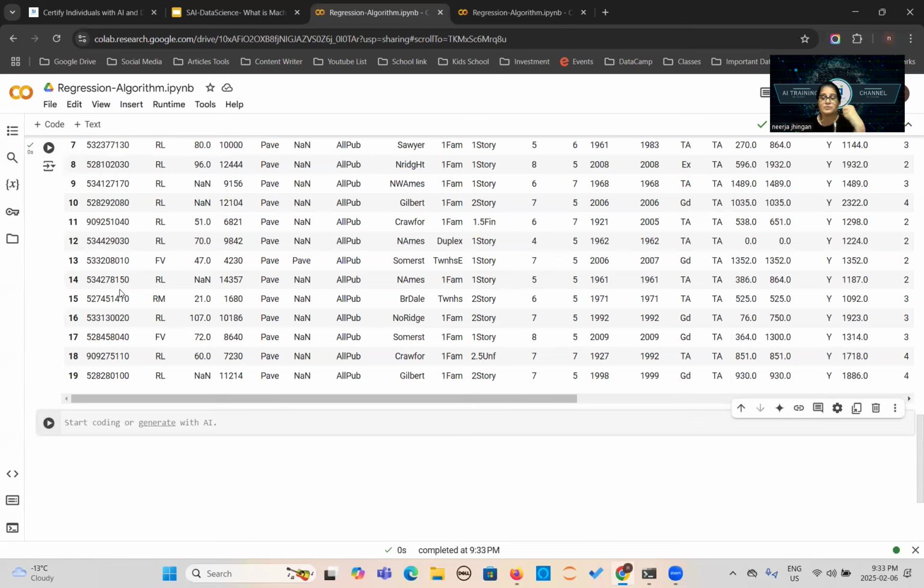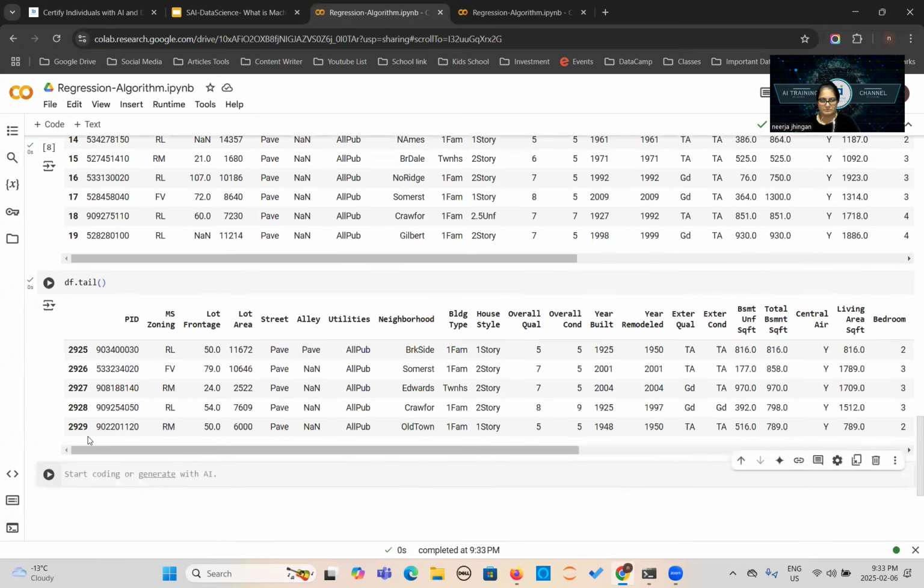But maybe you are interested in looking at the data from the bottom. In that case, you can use df.tail. If you use df.tail, by default, it will show you the 5 rows from the bottom, not from the top, from the bottom. Again, if you want to look at the 20 rows from the bottom, then you can also use the count here as well.